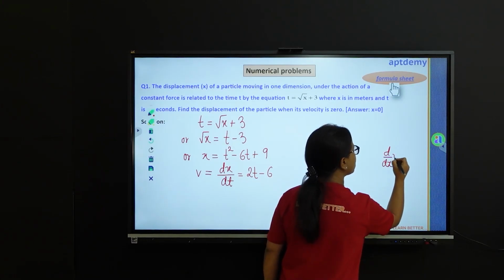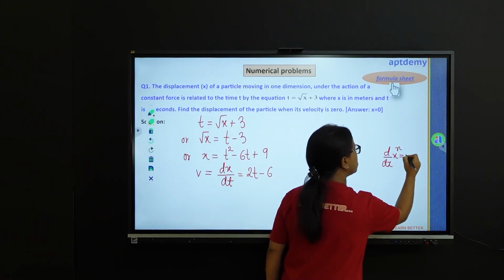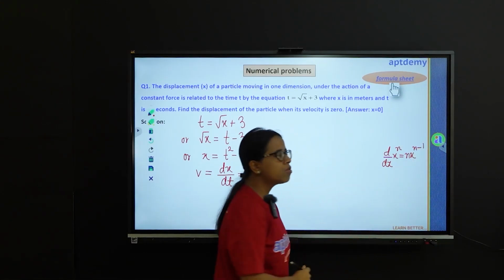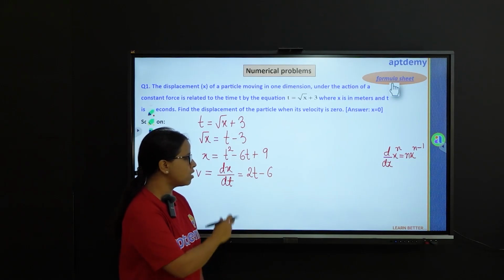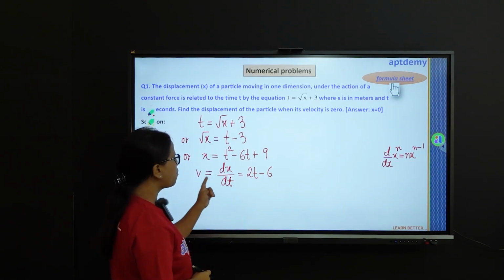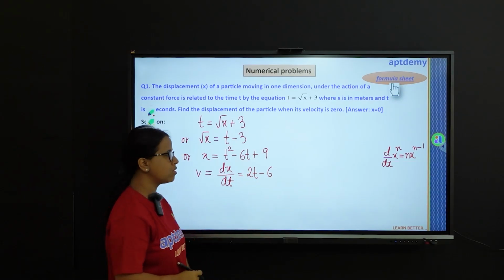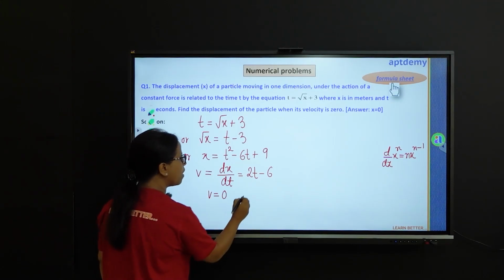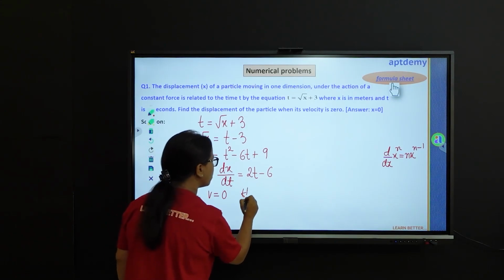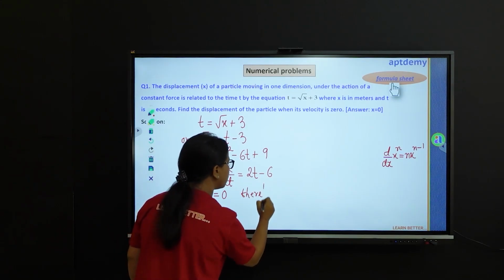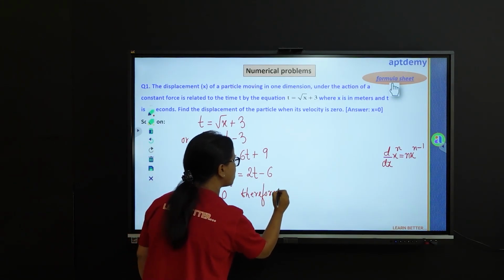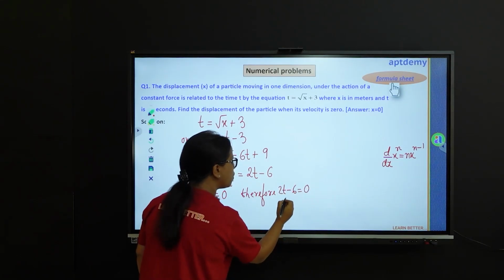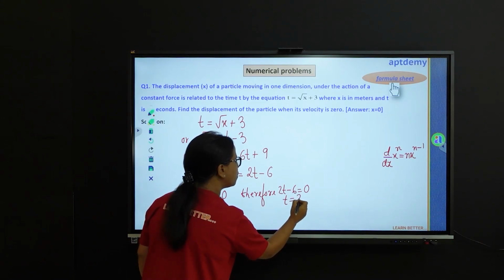d/dx of x to the power n equals n x to the power n minus 1. So this particular formula has been used here in solving this problem. So we have velocity which is equal to 2t minus 6. Now by question we have velocity equal to 0. Therefore we can write the right hand side as 0, that is 2t minus 6 equals 0, which will give us t equal 3 seconds.